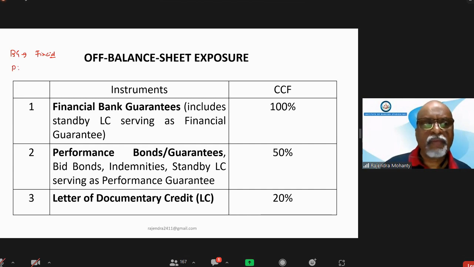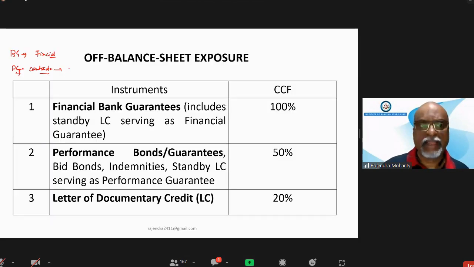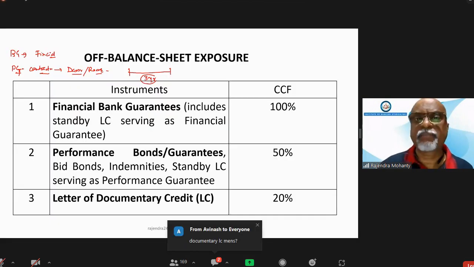But performance guarantees are normally issued to contractors who build projects, like constructing dams or roads or some construction work which takes a longer time. The government assigns the work to the contractor with the condition that it must be completed within a certain period, say 3 years. Only then would payment be made by the government.